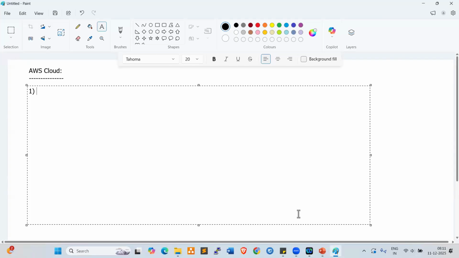Now, very first thing, today we are going to discuss how to create an AWS free account, a free tier account. This account is 6 months free.